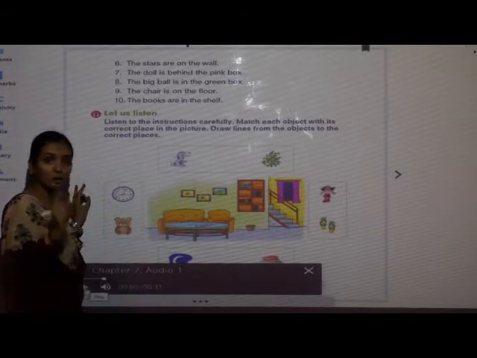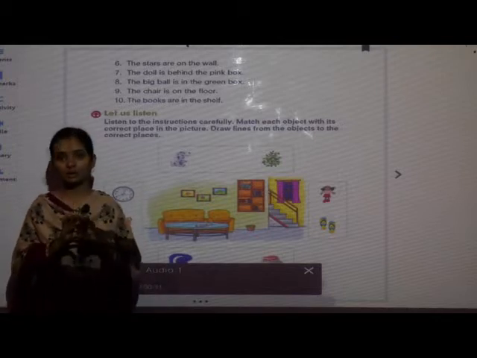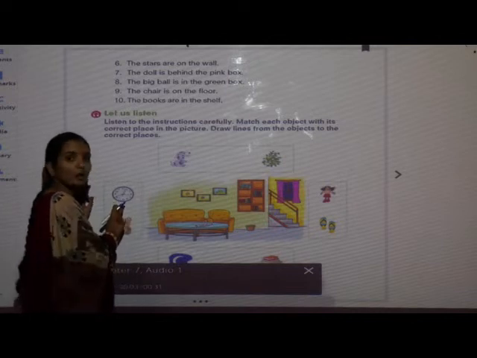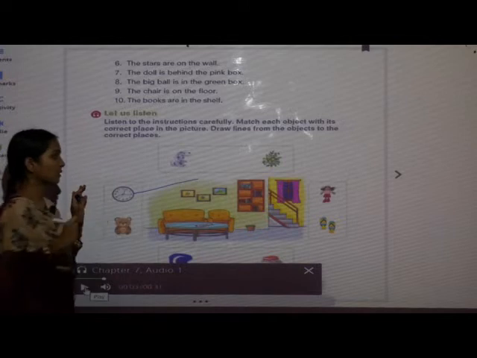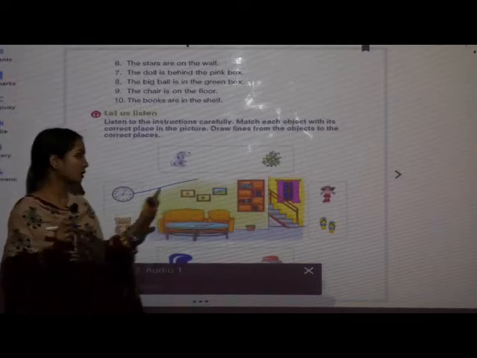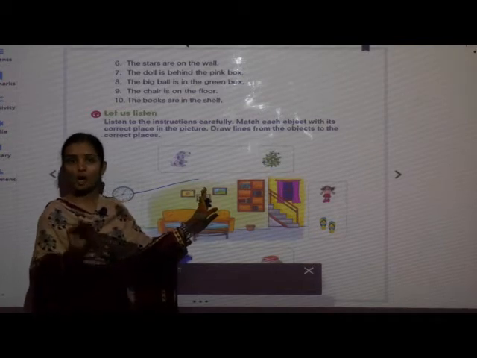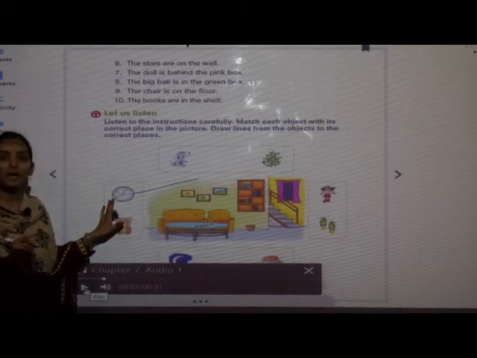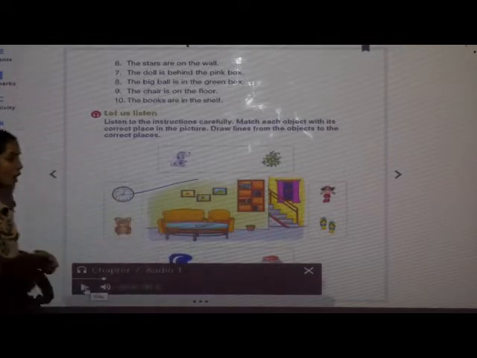See it carefully and do it in your textbook. Use a ruler to draw the lines. This is the clock. Now, we will draw one line to the wall. Where should we place this clock? Yes, the clock should be placed on the wall.